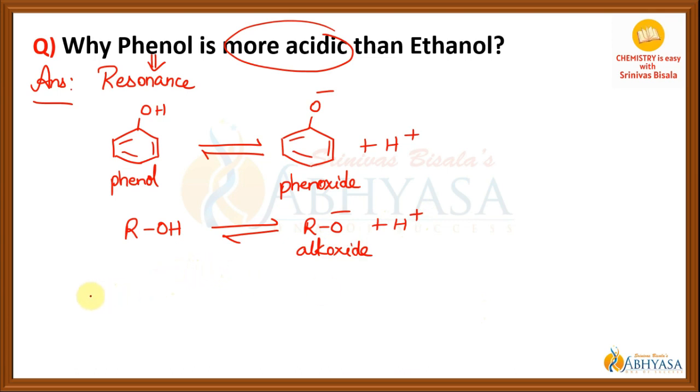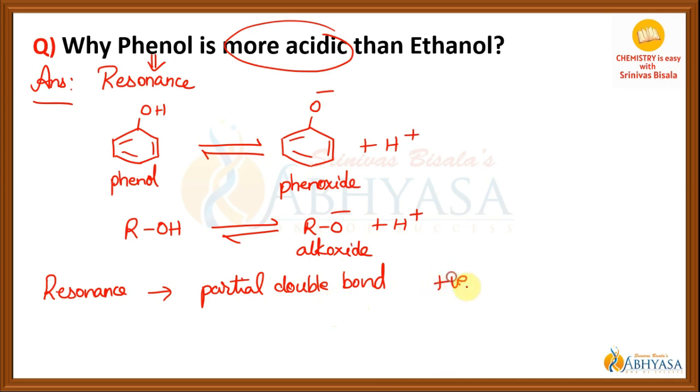Now, if you take the case of phenol, because of resonance, the oxygen atom gets partial double bond character. So it will be getting even a positive charge.